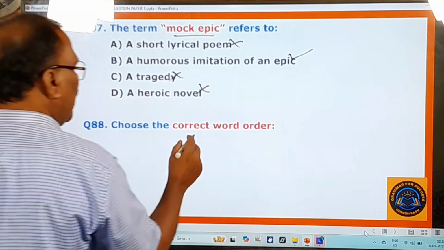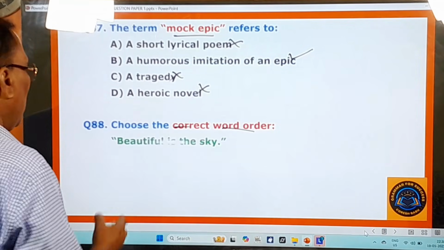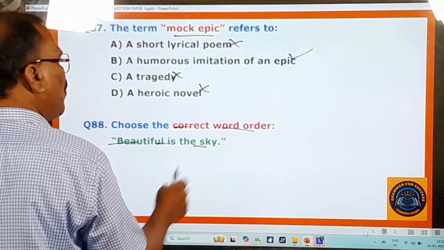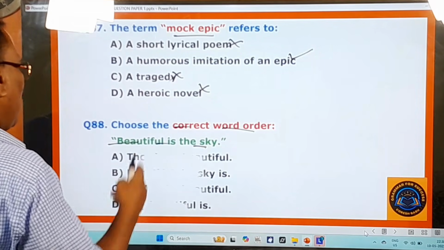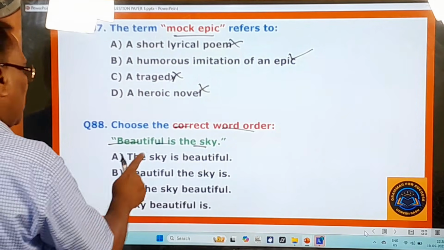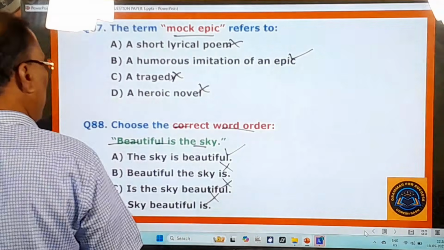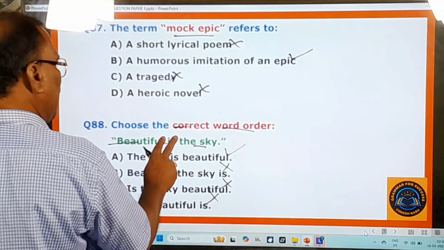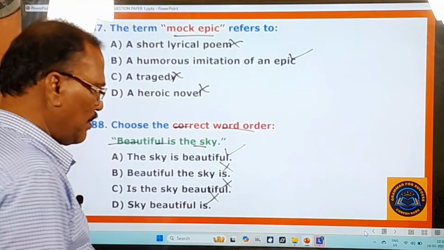88th one. Choose the correct word order. What is the correct word order that is given here? "Beautiful is the sky." On the correct word order, 3 questions are given, so you give top priority to that word order. "The sky is beautiful." The very first one is the right one. All others are wrong. Don't say "Beautiful is the sky." "The sky is beautiful" is the right one. Now you go to other questions.